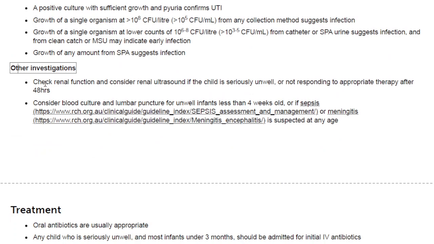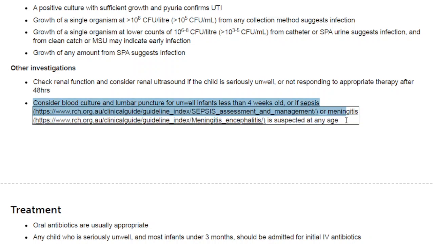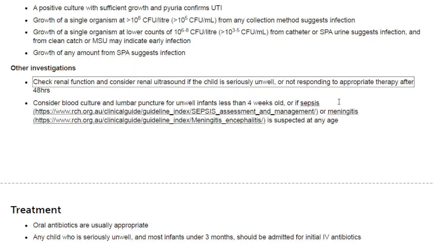Other investigations. Check renal function and consider renal ultrasound if the child is seriously unwell, or not responding to appropriate therapy after 48 hours. Check renal function and consider renal ultrasound if the child is seriously unwell.